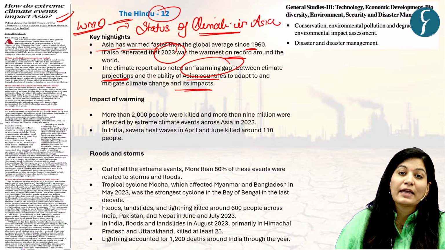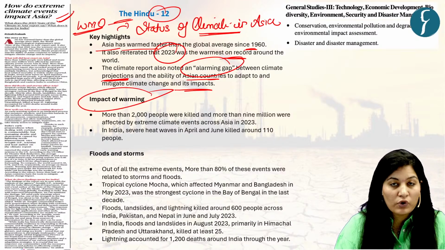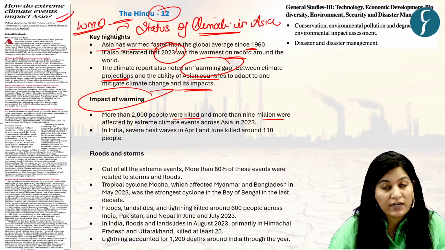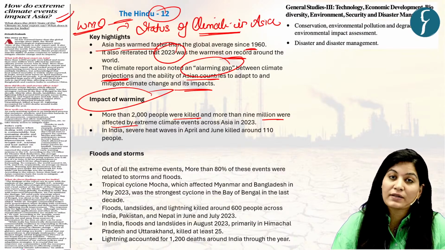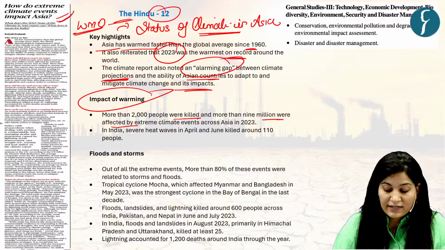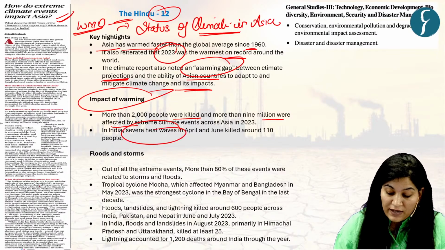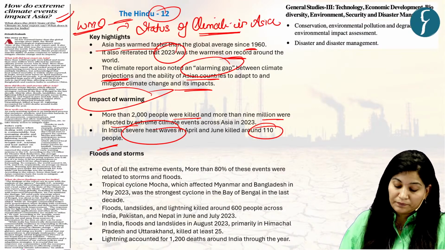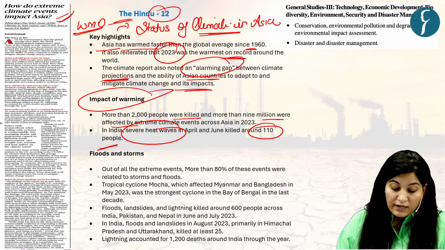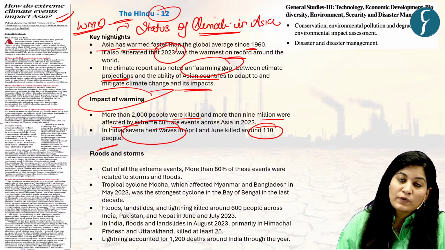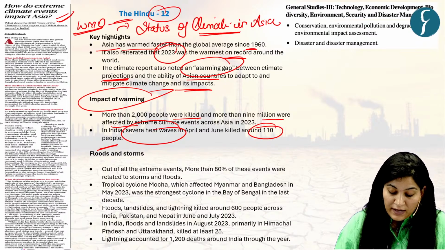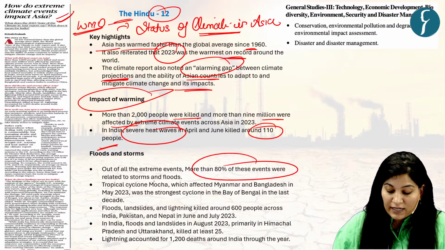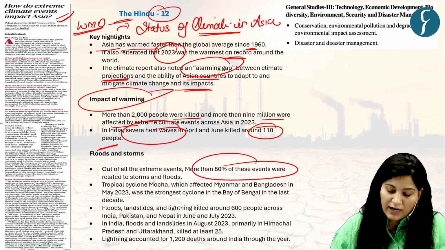Now let's see the impact of warming. More than 2,000 people were killed and more than 9 million were affected by extreme climate events. And in India, severe heat waves killed about 110 people in April and June. Now, this report also provided facts with respect to floods and storms. Out of all extreme events, more than 80% were related to storms and floods.